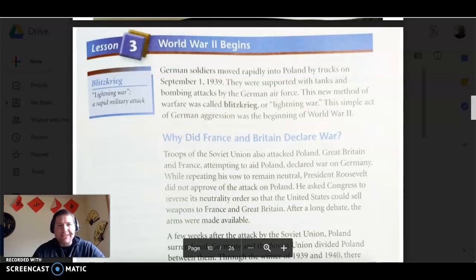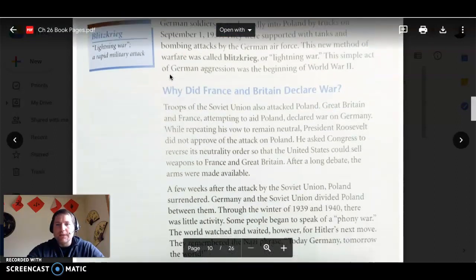Our first word is Blitzkrieg. Say Blitzkrieg. It means lightning war, a rapid military attack. So it's basically you send in your airplanes and your tanks, and it's a quick attack followed by your infantry or soldiers. Why did France and Britain declare war?